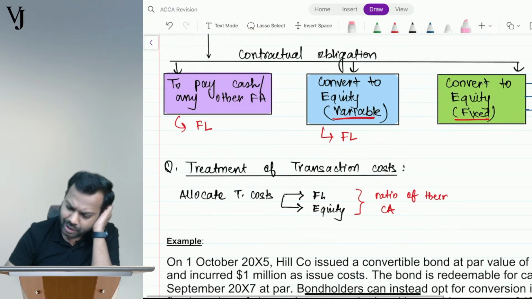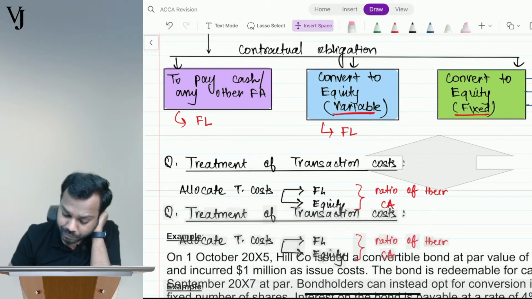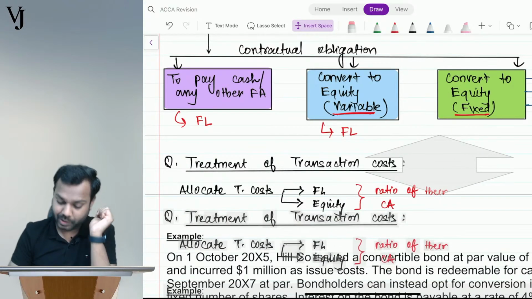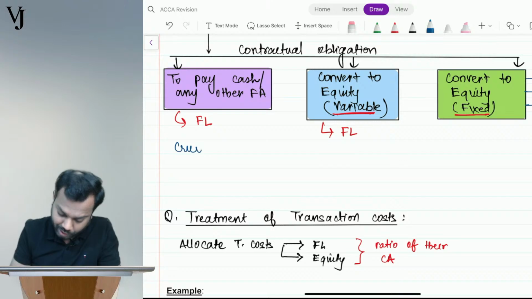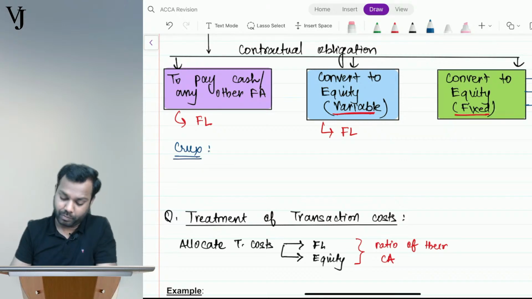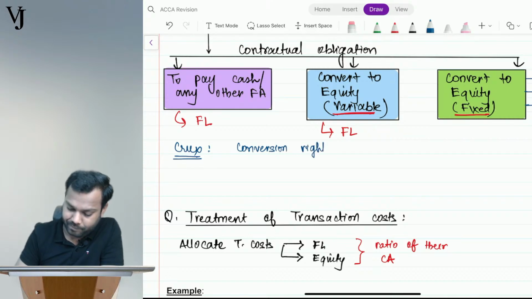Now, if I have to give the whole crux of this chart, it will be something like this. See here, all of you, come on. The whole crux of this chart will be: conversion rights will be equity.